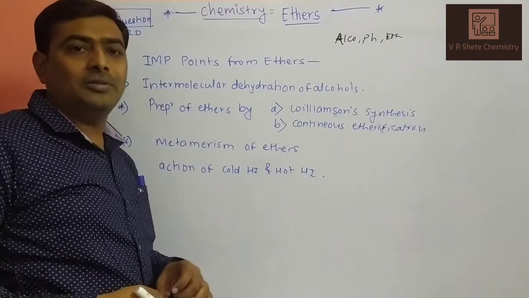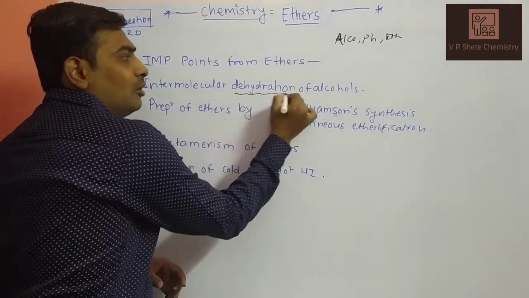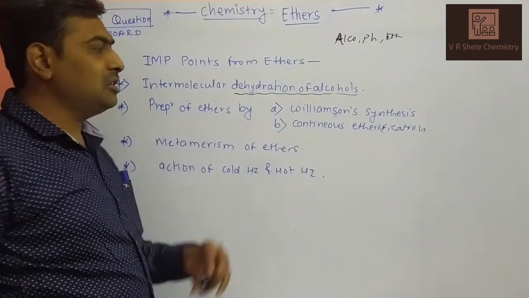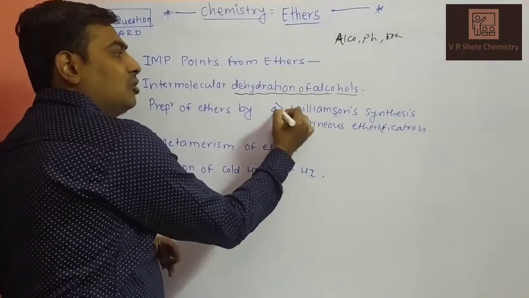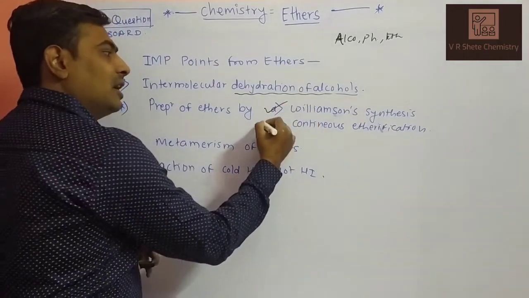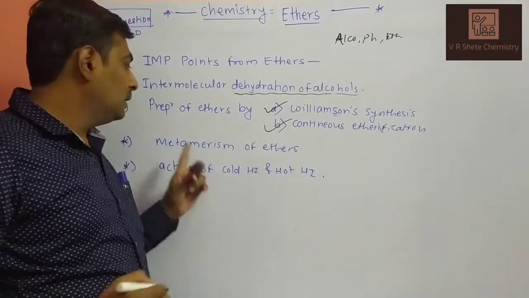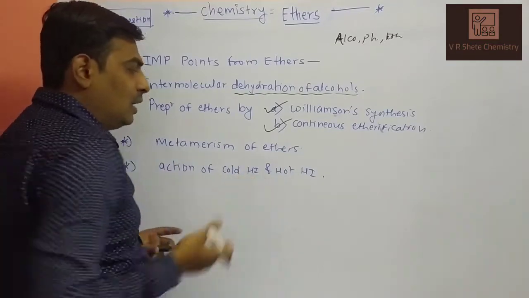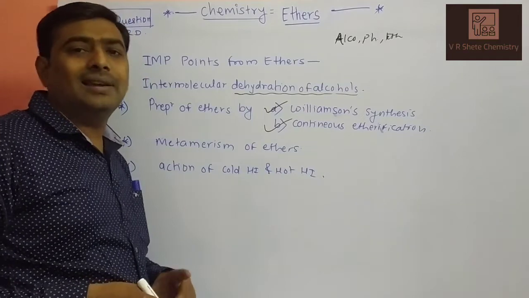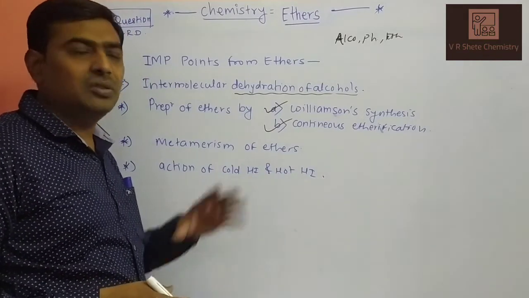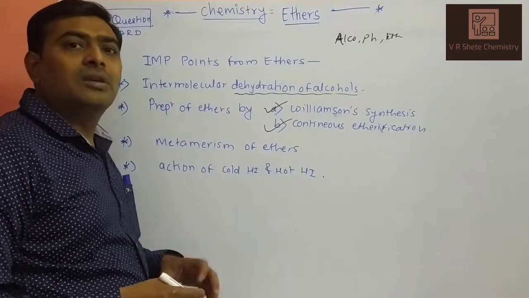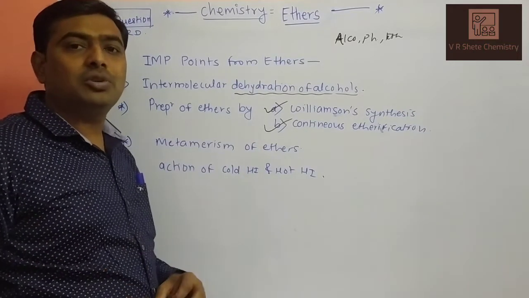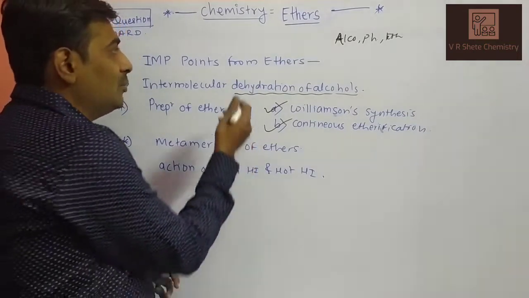What are the important points from ether? First, intermolecular dehydration of alcohols to form an ether. Second, preparation of ether by Williamson synthesis, which is a two-step reaction, and the continuous etherification process. Third, metamerism of ethers, and a very important famous question: what is the action of hot HI and cold HI on the given ether? These are the important points from ether. Next, we will discuss important questions from the HSC board examination.